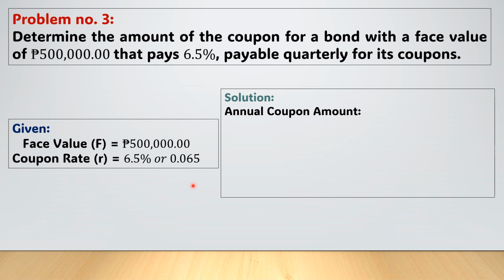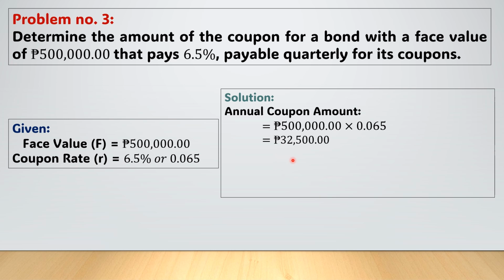So, for the solution, the first thing that we need to do is to find the annual coupon amount. Okay, so for 1 year, magkano daw ba ang ating coupon amount? So, how? We will multiply the face value and the coupon rate. So, 500,000 pesos times 0.065 is 32,500.